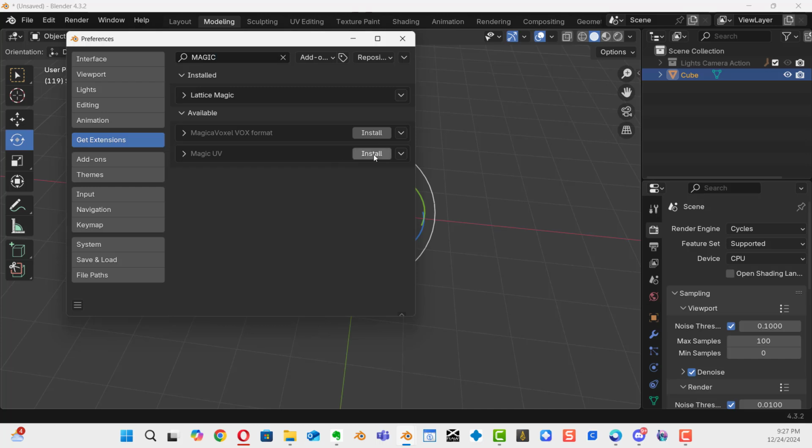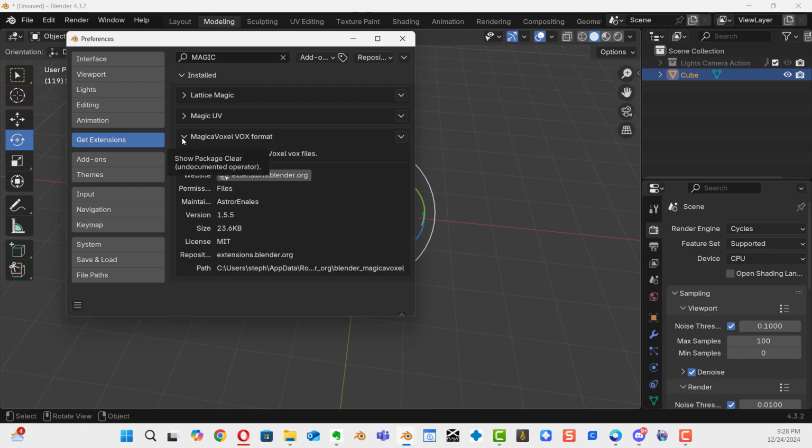So I will click install. Just give it a few seconds and it will install. It's basically installing in the background. There it is. It's now installed.